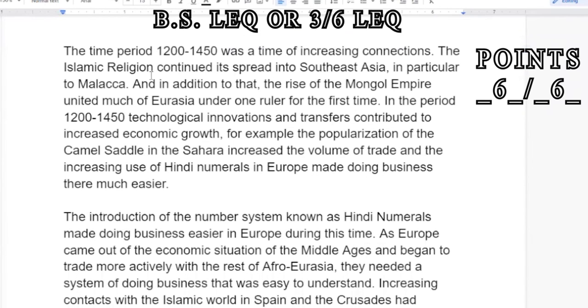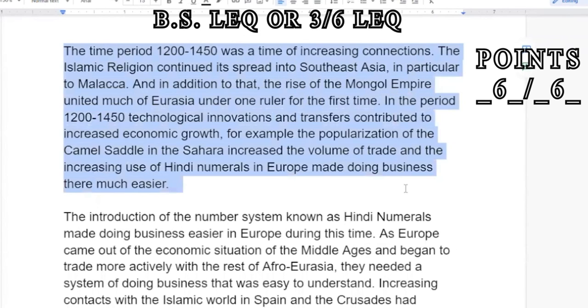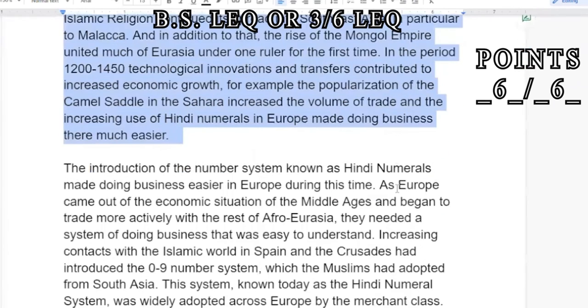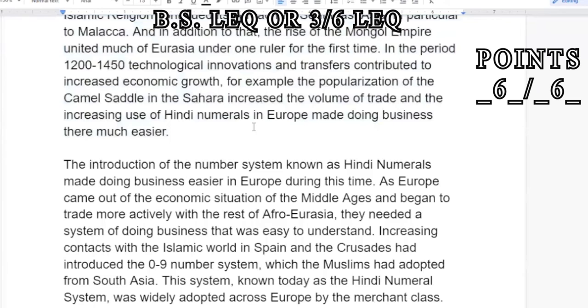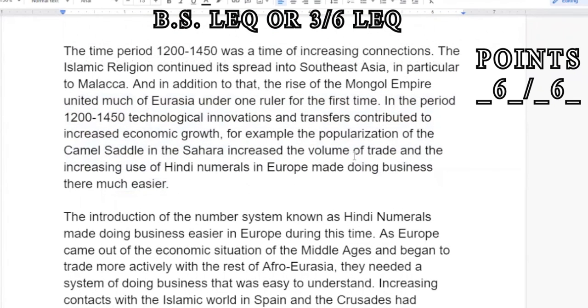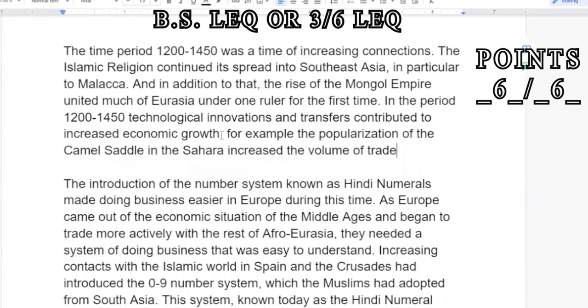All right, so what we're going to do is keep our context statement and keep our thesis statement, because that's 2 points right there, right off the bat. Easy peasy, lemon squeezy. Most students at this point of the year know how to write a thesis with their eyes closed. At least I hope you do. But either way, you only need 1 line of reasoning. So for example, all we have to do really is take out this part about Hindi numerals, and this would still count, right? In the time period, yada, yada, the popularization of the camel saddle increased the volume of trade. That's technically a line of reasoning and an argument. And therefore, if you would just have that sentence, that is technically a thesis. Technically, again, 1 point, 2 points.